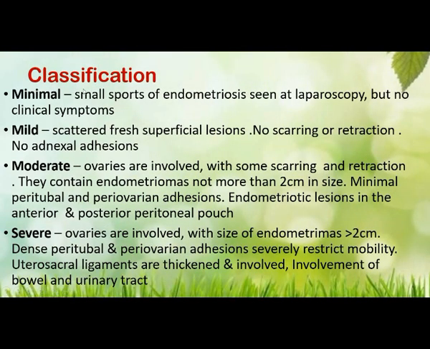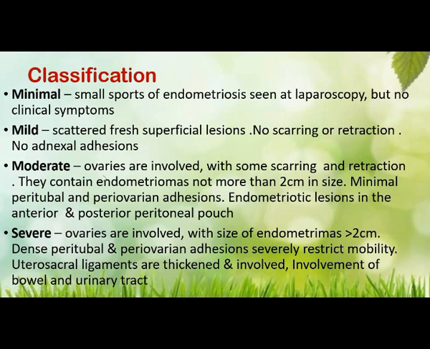Next we can see the classification. It can be classified as minimal, mild, moderate and severe. What is minimal? There are small spots of endometriosis seen at laparoscopy but no clinical symptoms. In mild, scattered, fresh, superficial lesions can be seen but no scarring or retraction and no adnexal adhesion, so there will be no symptoms.